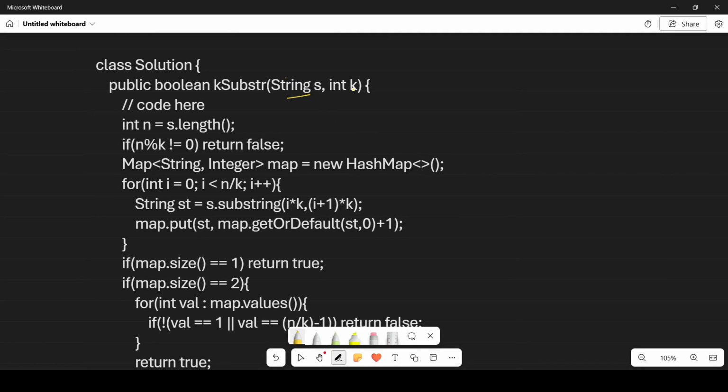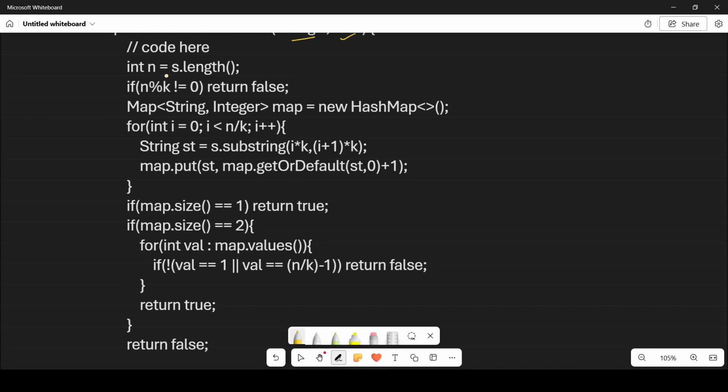Let's discuss the code now. The input is a string and an integer k. We want the final string to be a good string. I told you what a good string is above. So n is the length of the string, and whenever n modulo k is not equal to 0, then simply return false, as I discussed before.